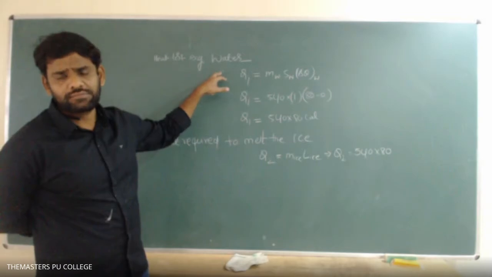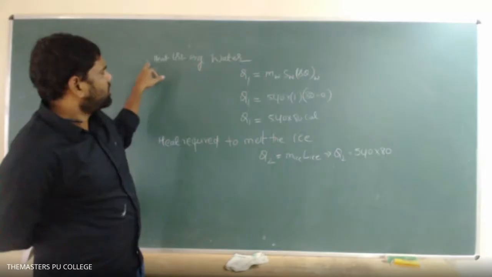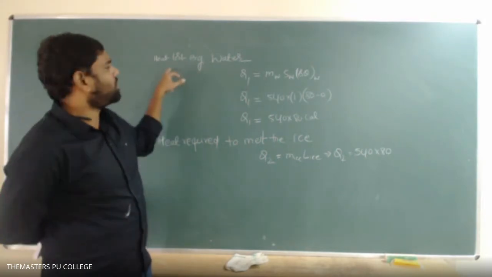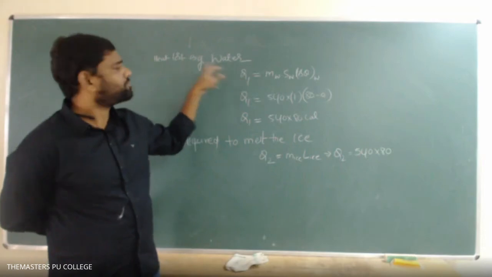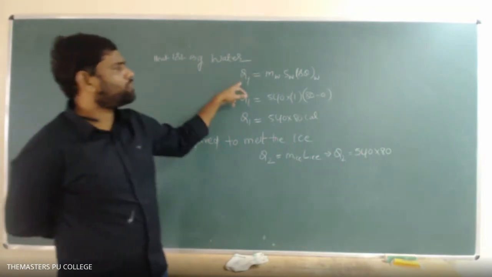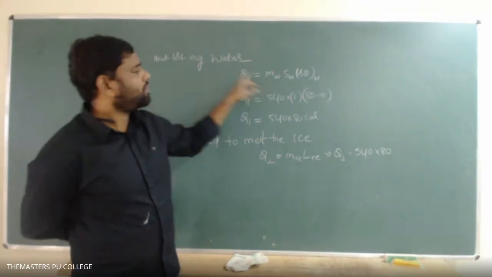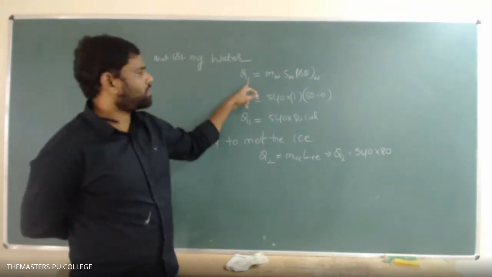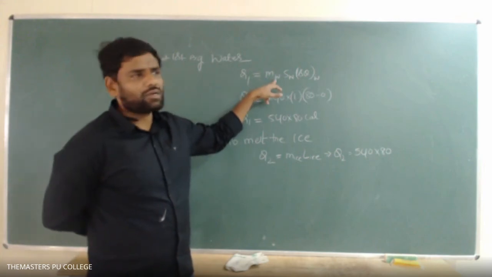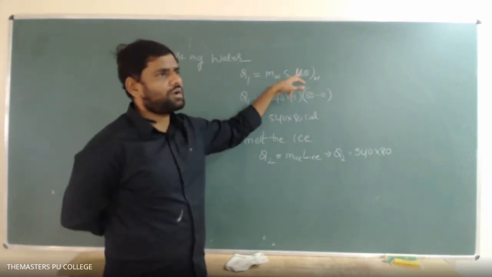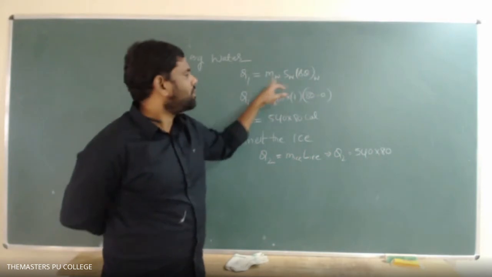Students. First line is heat lost by the water. Q1 equals heat lost by the water. Q1 equals mass of water, specific heat of water, and delta theta of water. Okay.